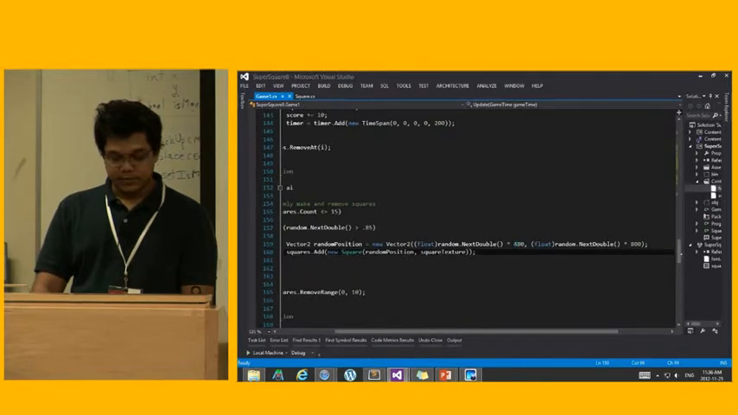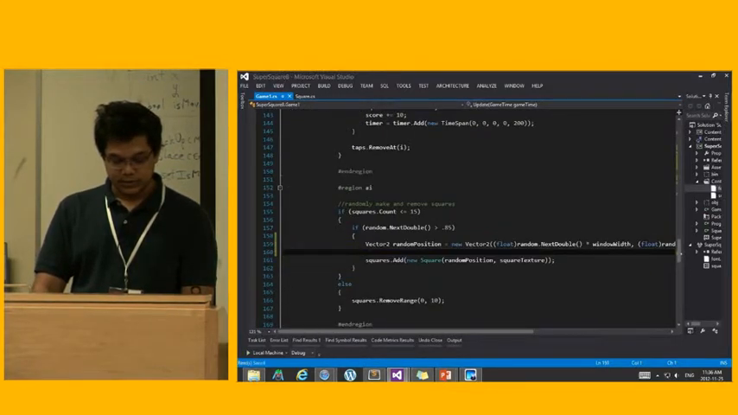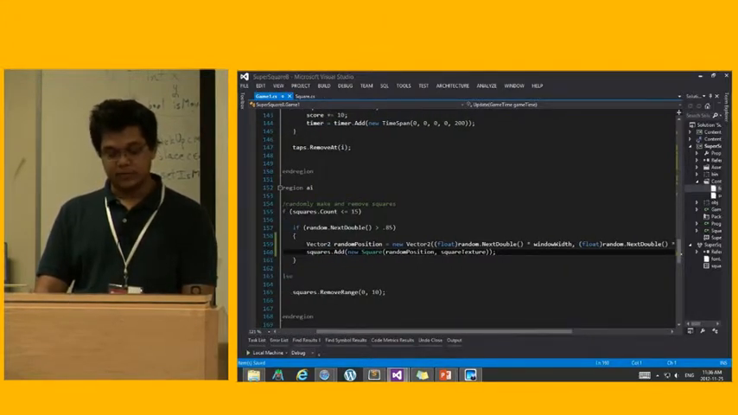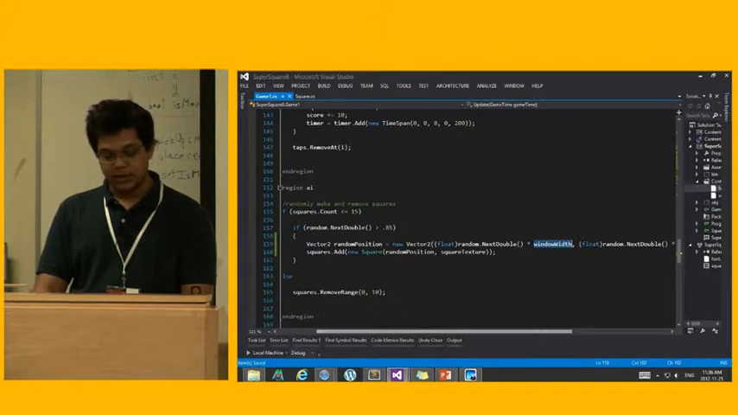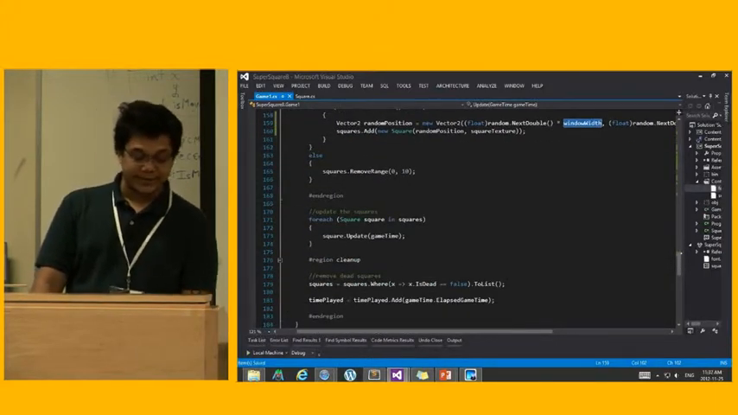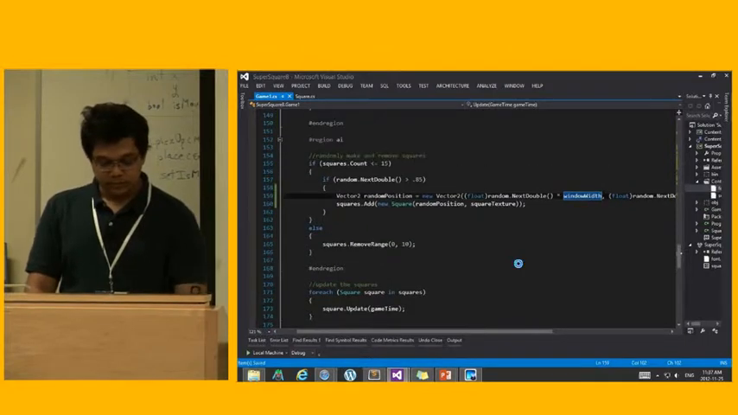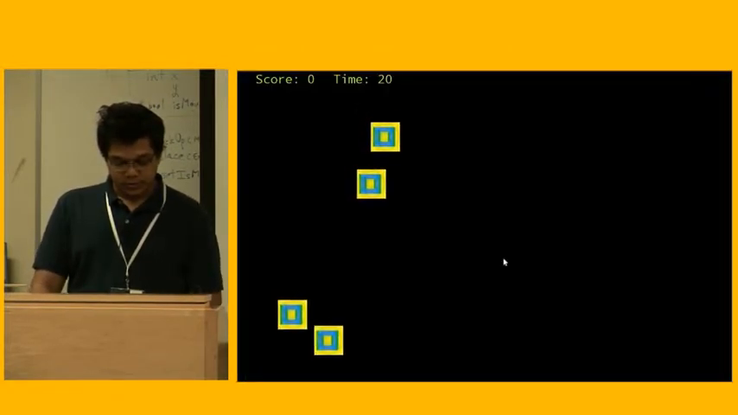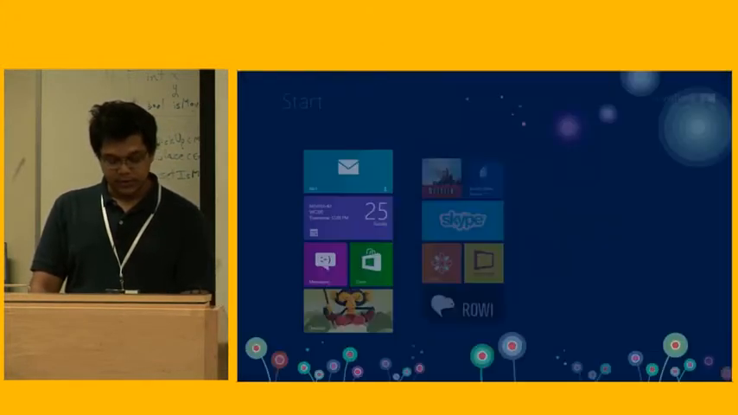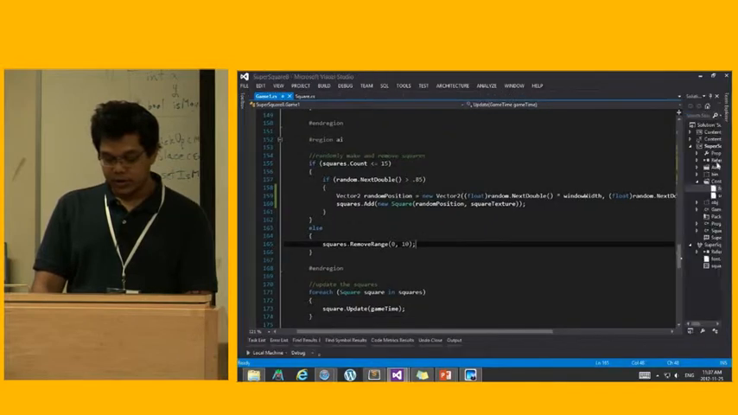Vector to random position for my squares is going to be that, right? So nothing fancy here. Before I used to have those values hard-coded. Now I don't, because I know my device is going to be of different sizes. So let's check this out. Still not working here, because let me look at why this is not working.